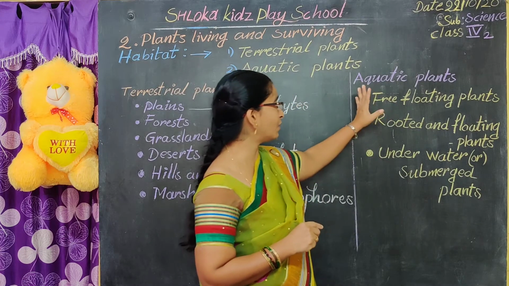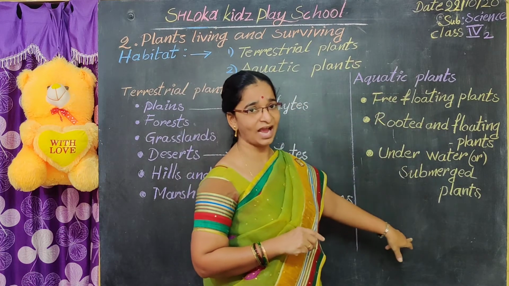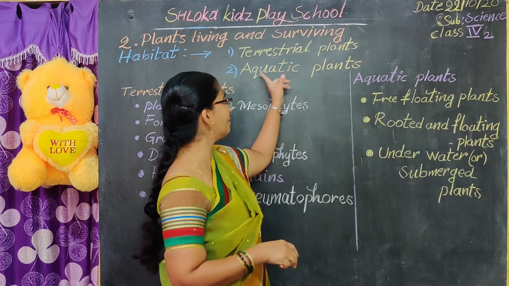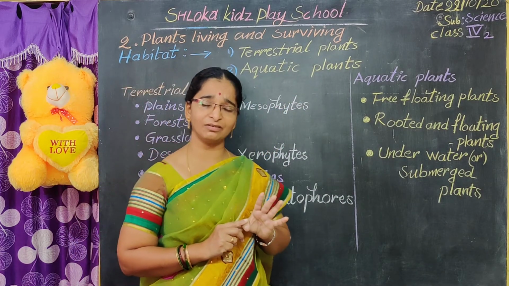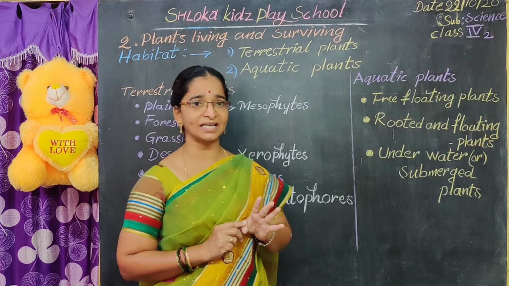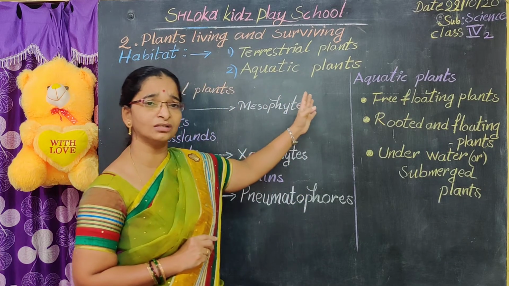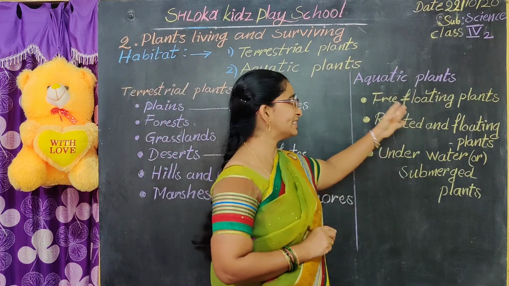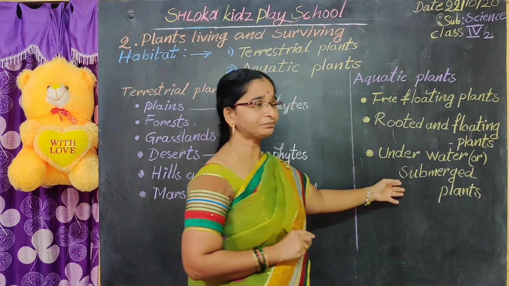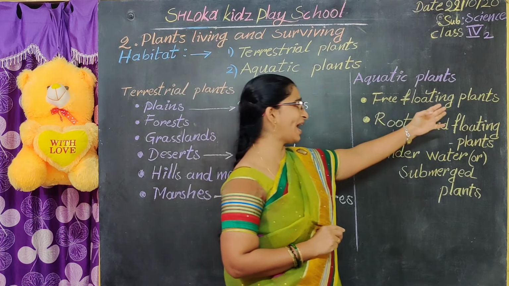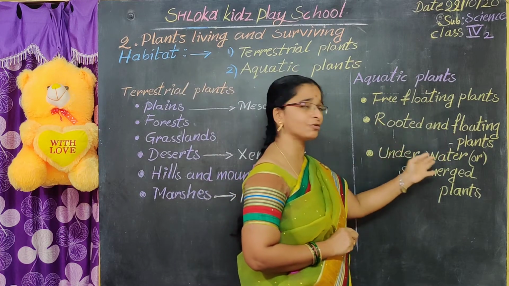This is about the topic of aquatic plants. I think you have understood. Once again, let us revise. Aquatic plants means what? Plants that live in water are called aquatic plants. We also call them hydrophytes. These aquatic plants are divided into three parts. What are those? Free floating plants, rooted and floating plants, underwater plants.